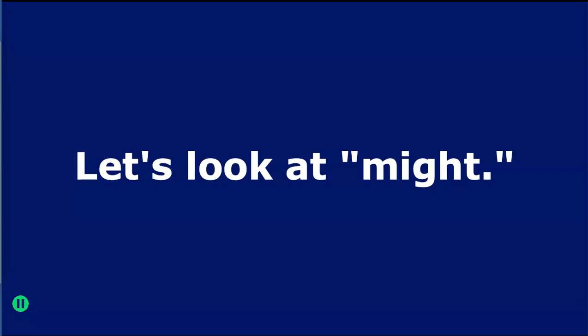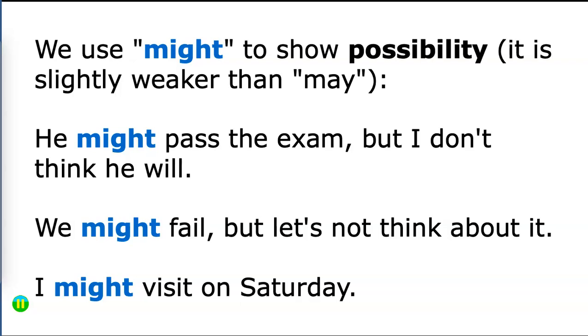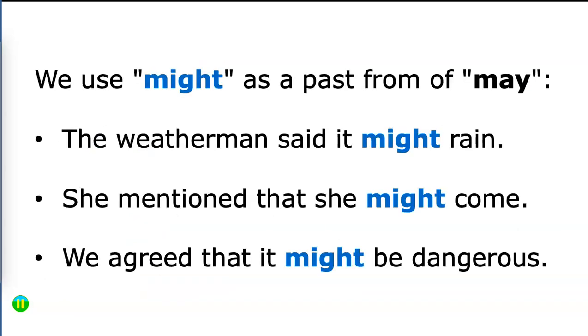Let's look at might. We use might to show possibility, and again, it is slightly weaker than using may. He might pass the exam, but I don't think he will. We might fail, but let's not think about it. I might visit on Saturday. We use might as a past form of may. The weatherman said it might rain. Again, this happened in the past. She mentioned that she might come. We agreed that it might be dangerous.